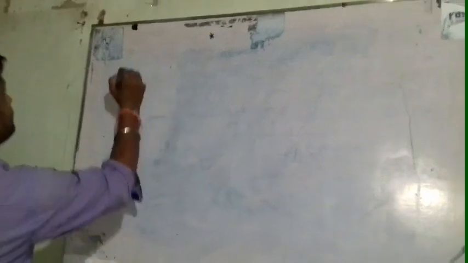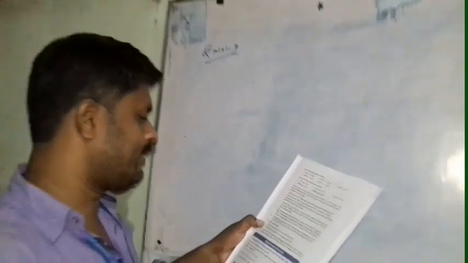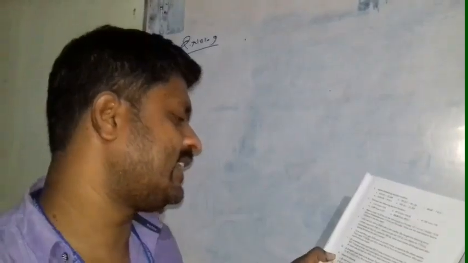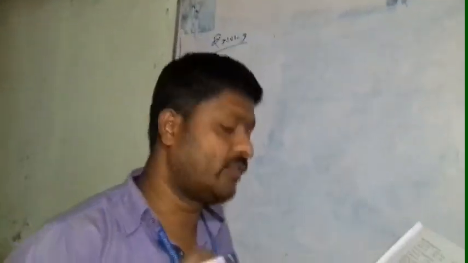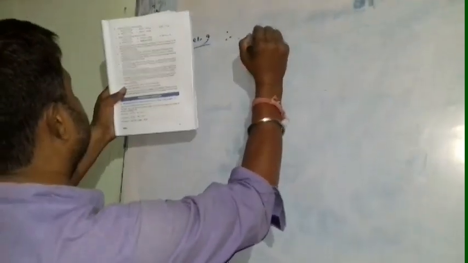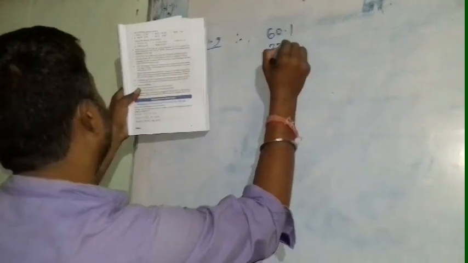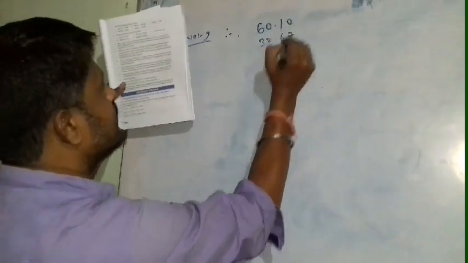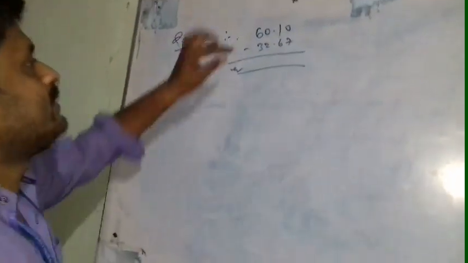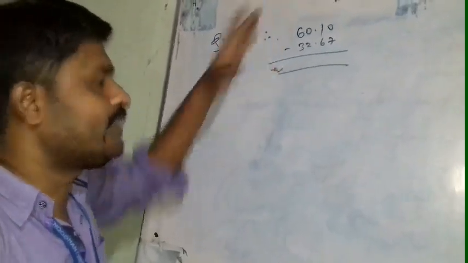Question number 9. Solve the following. By how much should 32.67 be increased to get 60.1? That means when we subtract 32.67 from 60.1, we get this answer.